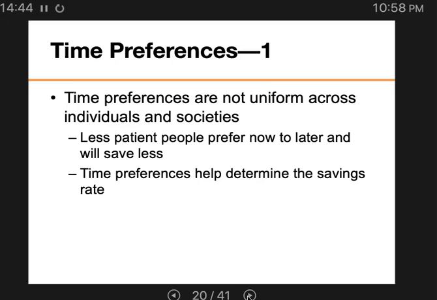Okay, so again, time preferences help determine the savings rate in the society. The savings rate is calculated as personal saving as a portion of disposable income. Disposable income means income after paying taxes, right?